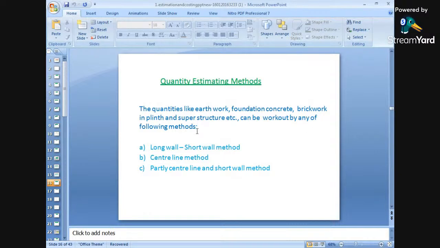Number one is the long wall short wall method, number two is the centerline method, and number three is the partly centerline and partly long wall short wall method. So these are the three methods. Actually, there are two methods; the third one is the combination of both. In actual practice, there are only two methods: the long wall short wall method and the centerline method. So we will see how to find out the quantity of any item of work with the help of the long wall short wall method and the centerline method.